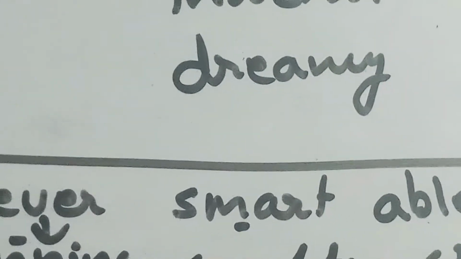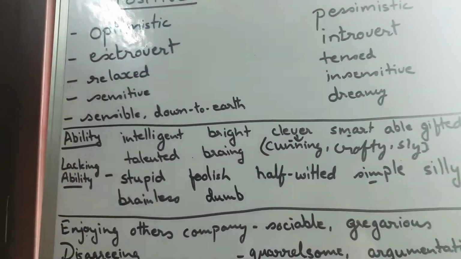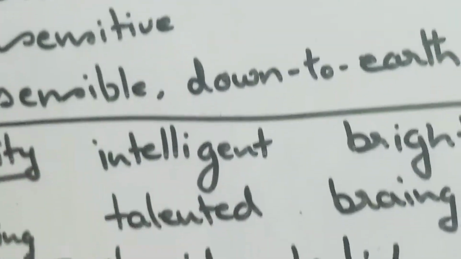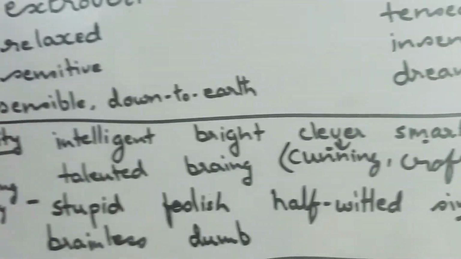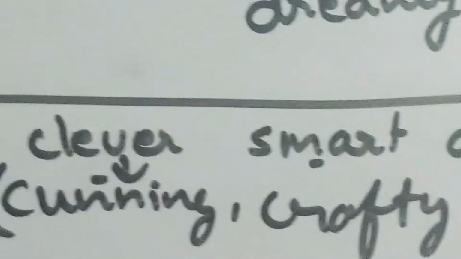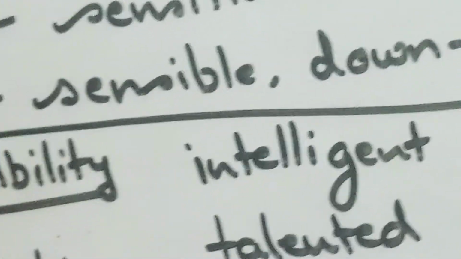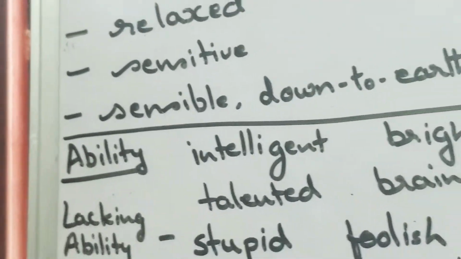Now we come to abilities and lacking abilities, where every time it comes beautiful, ugly, good, bad. So if we are talking about intelligence, we are talking about stupid also. So why not have a good lot of terminology, a variety of terminology into that.